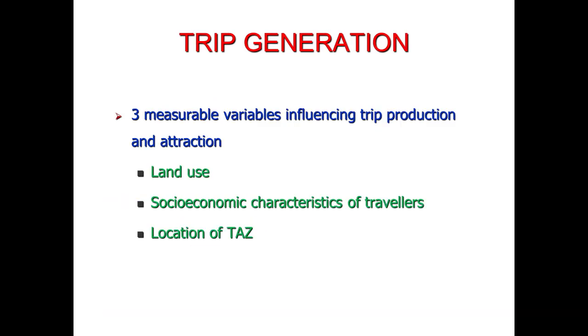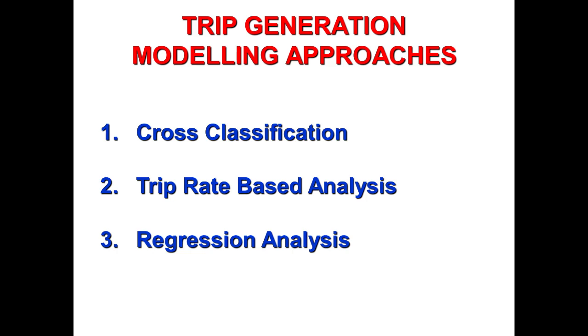Now, trip generation depends on three measurable variables, which are the land use, socio-economic characteristics of travelers, and the location of travel analysis zone, as we have discussed earlier. And trip generation modeling approaches consist of these three approaches. First one is cross classification, second is trip rate based analysis, and third is regression analysis.